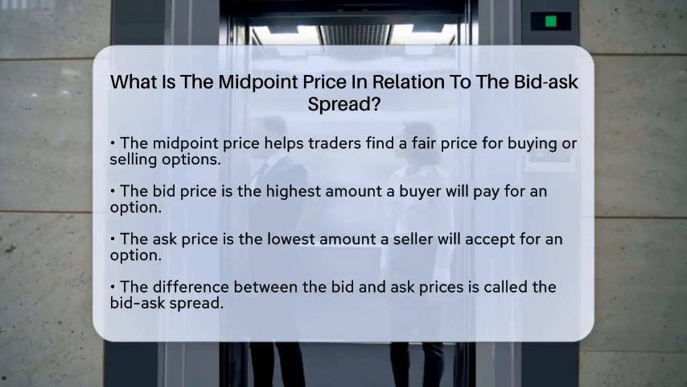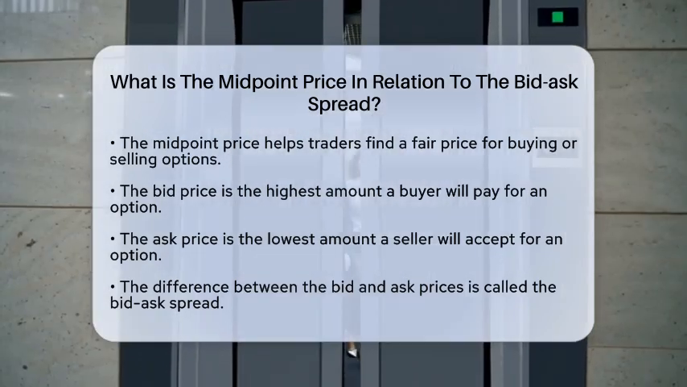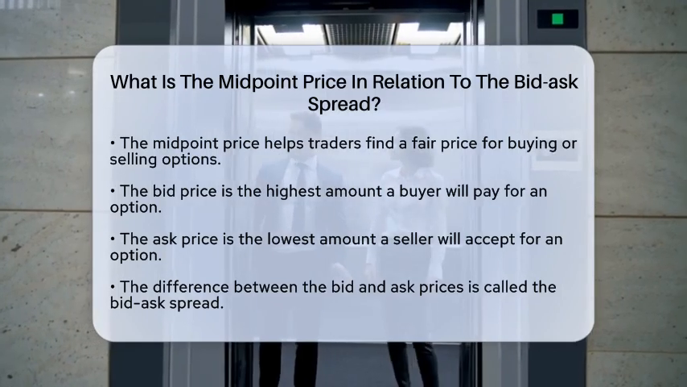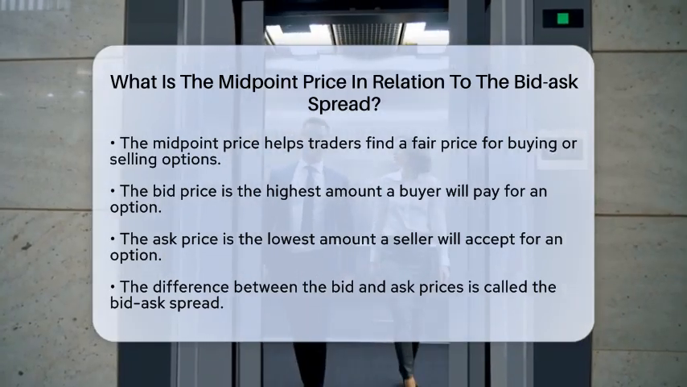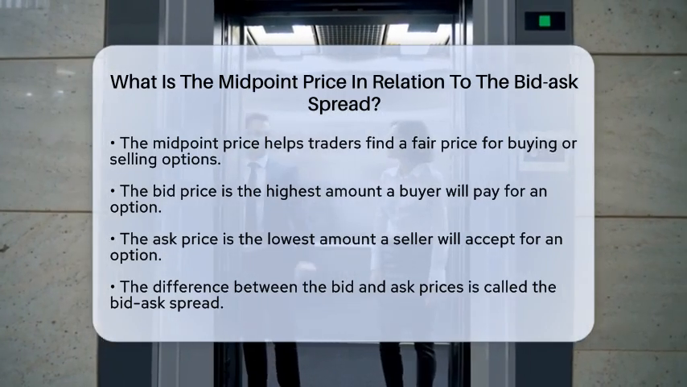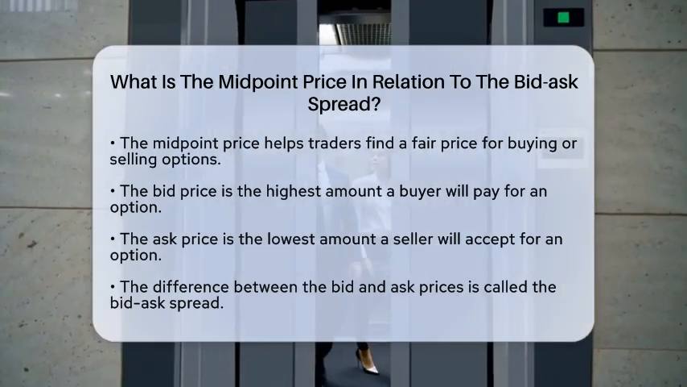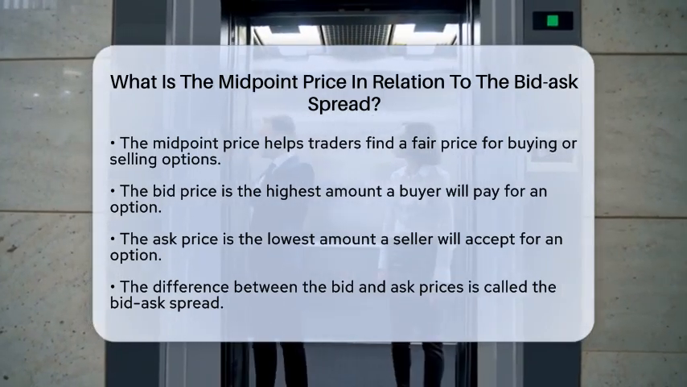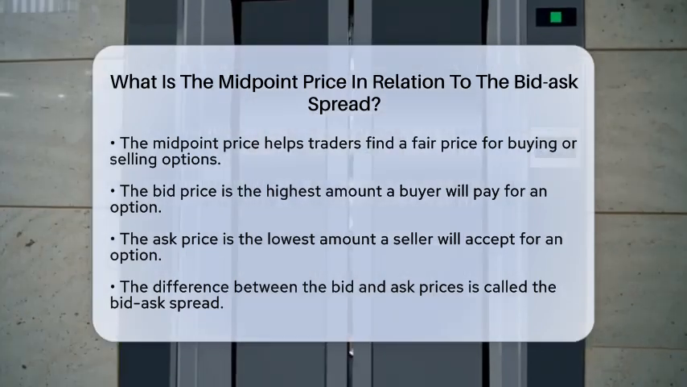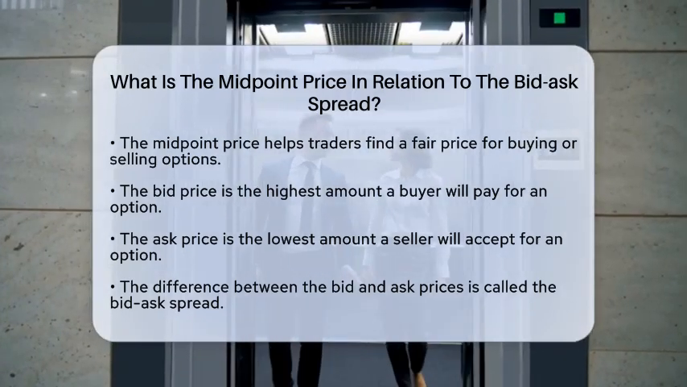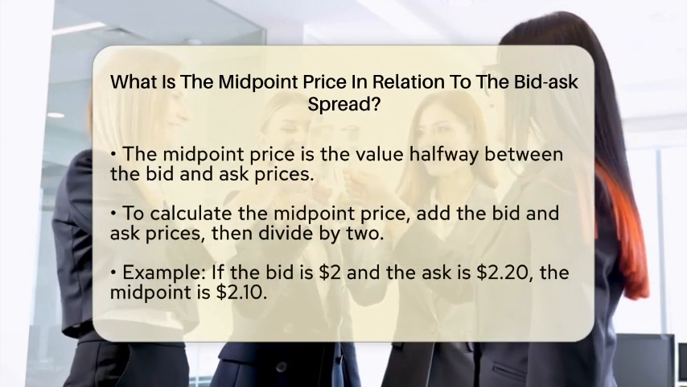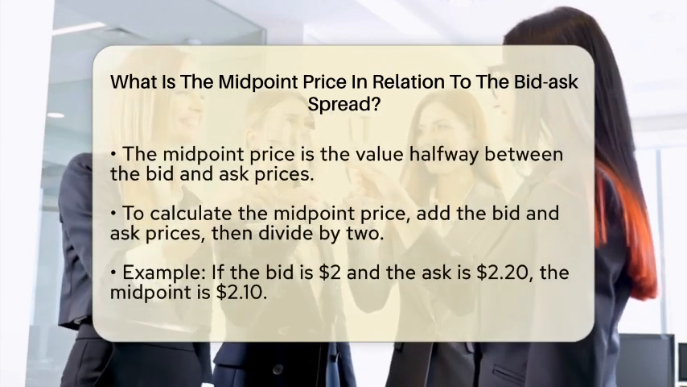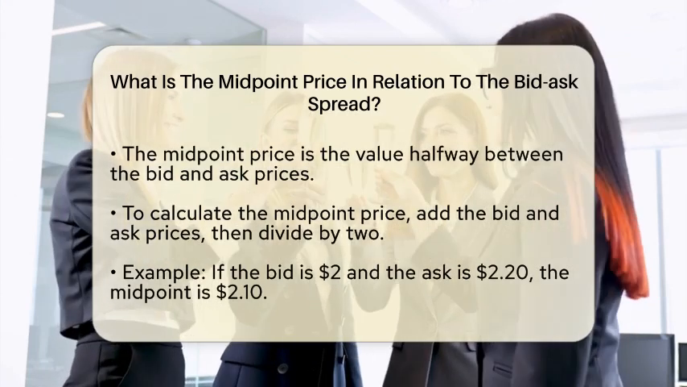Let's break it down. First, let's define the bid and ask prices. The bid price is the highest amount a buyer is willing to pay for an option. On the other hand, the ask price is the lowest amount a seller is willing to accept. The difference between these two prices is known as the bid-ask spread. Now, the midpoint price, sometimes referred to as the mid price, is the price that sits exactly halfway between the bid price and the ask price.